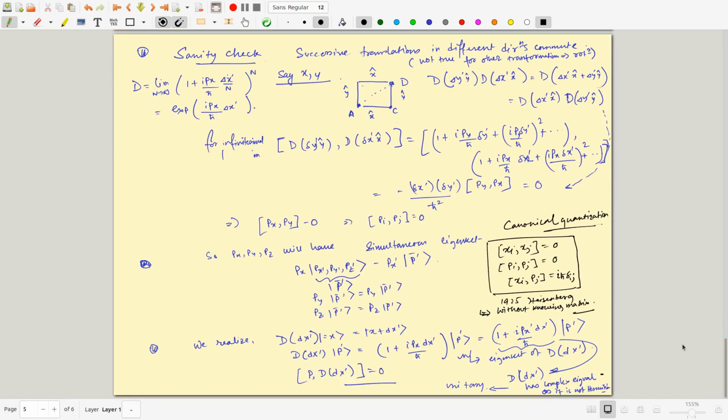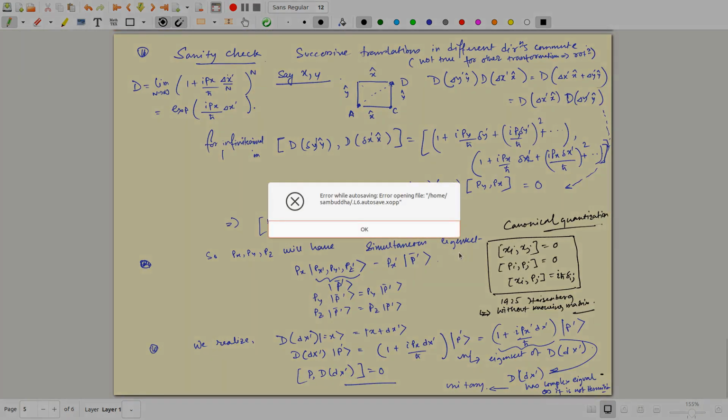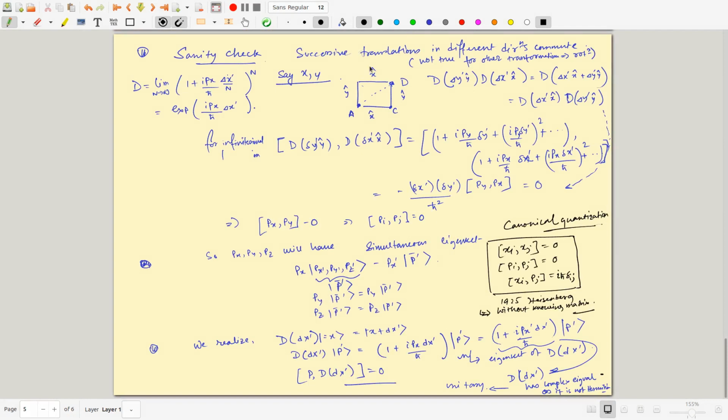So now I will do a little bit of a sanity check, and this sanity check is basically the kind of relationship we expect between the various translations, in various directions and all that, to see whether the framework we have just developed fits with this picture. Okay. So we expect that successive translations in different directions will commute.